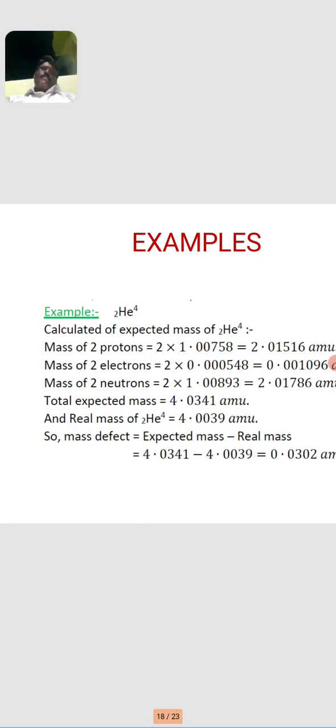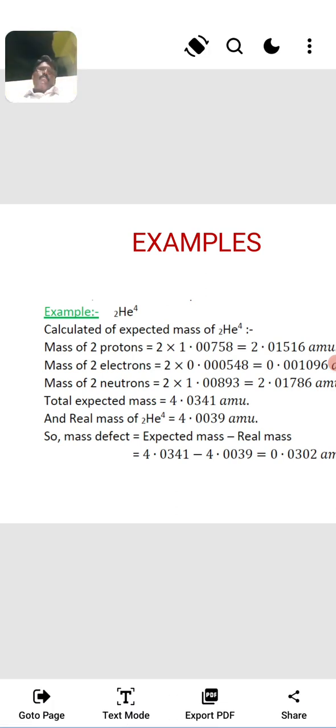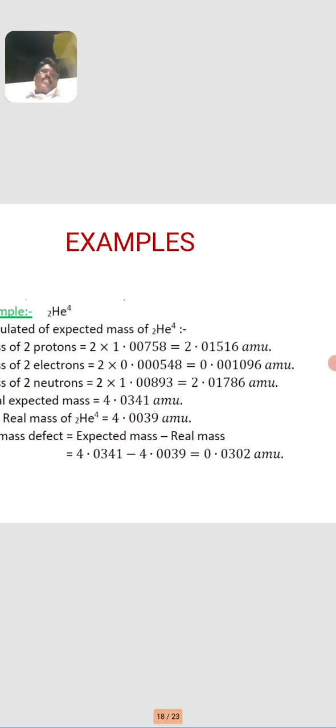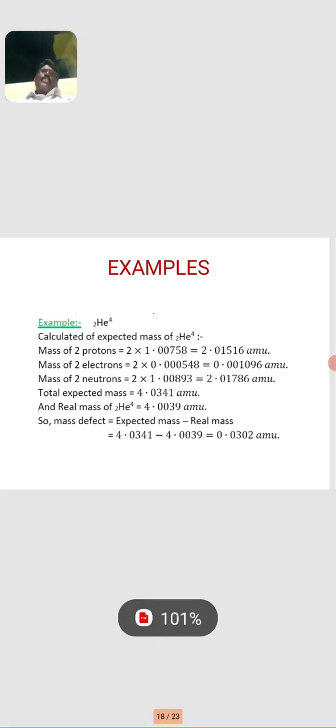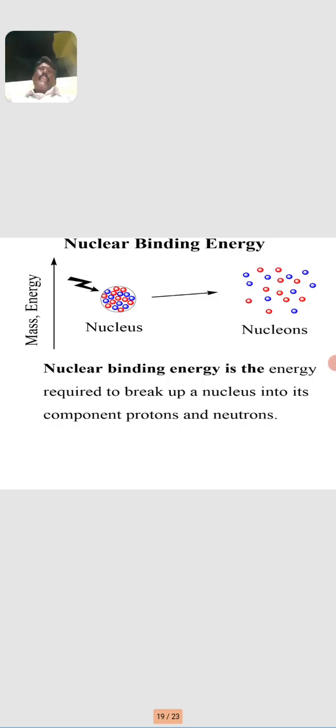The total expected mass is 4.0314 atomic mass units, and the real mass of helium is 4.0039 atomic mass units. So the mass defect is equal to expected mass minus real mass. Expected mass 4.0341 atomic mass units minus 4.0039, we get a mass defect of 0.0302 atomic mass units.